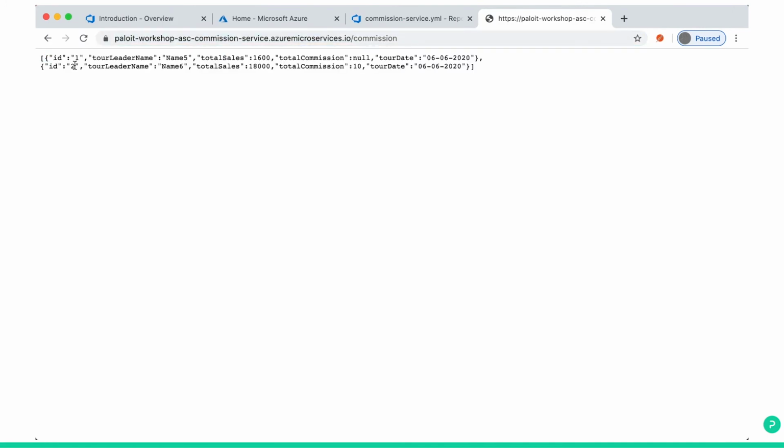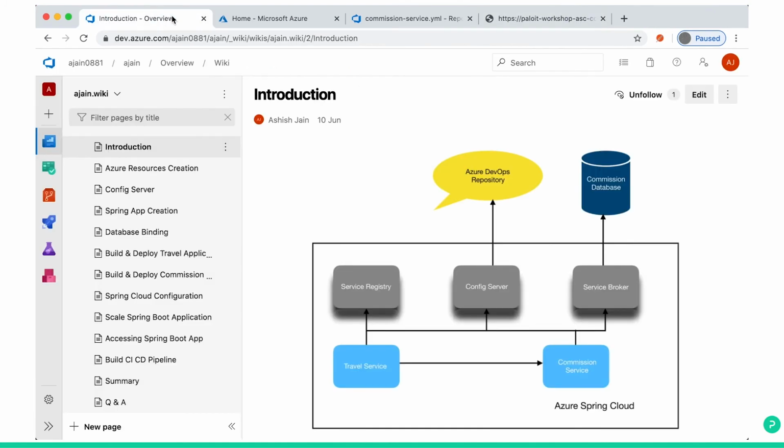See, now we got two records, ID equal to 1, ID equal to 2, total sales 1600, commission is null. Here total sales is 18,000, more than 10,000, commission is 10. So our flow works very fine. Simple flow: travel to commission, commission uses the config server, commission uses the service broker binding, persists the record into a database, and API endpoints.